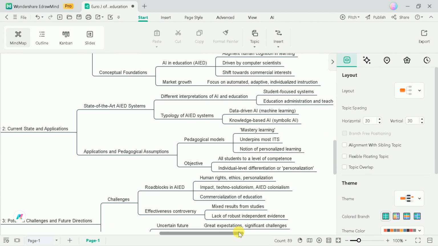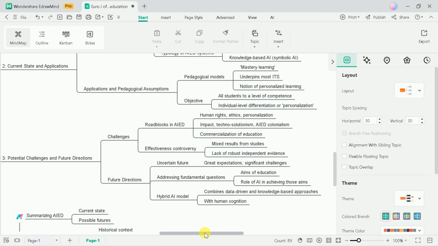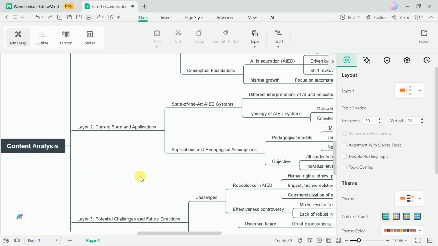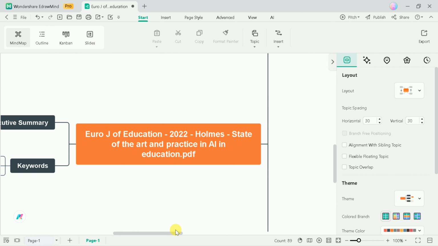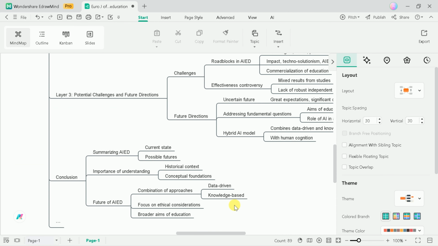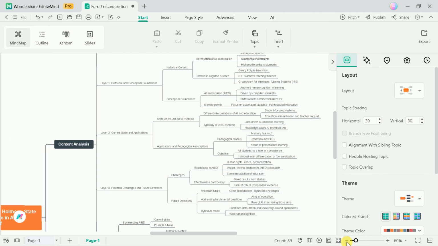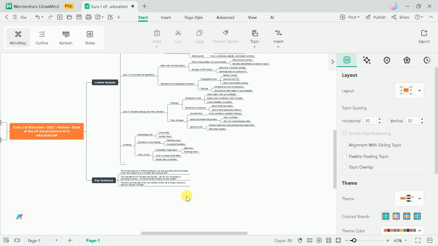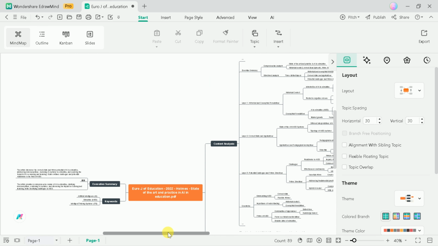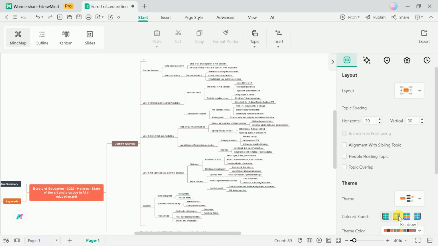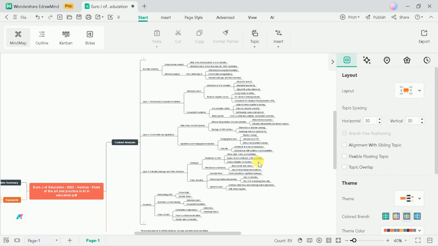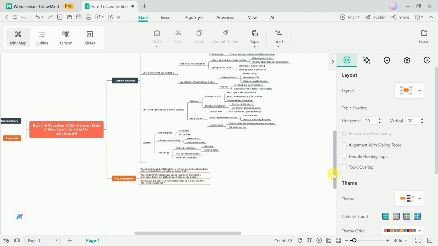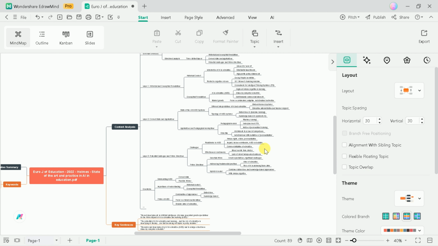By extracting key points, headings, and subtopics from the uploaded files, EdrawMind simplifies the process of understanding and presenting dense information. This not only saves time, but also enhances comprehension, making it easier for users to identify critical insights and connections. The platform supports team collaboration with an infinite canvas and unlimited nodes, enabling users to work on in-depth topics without restrictions. This sets it apart from competitors, which impose limitations on nodes and features.